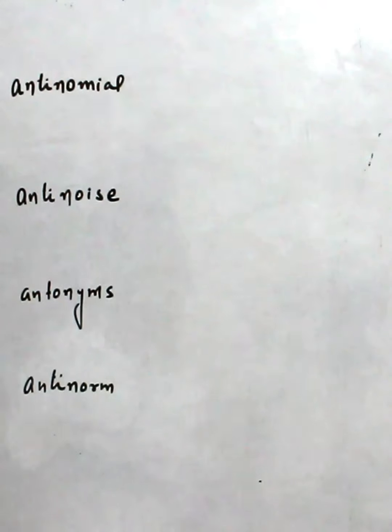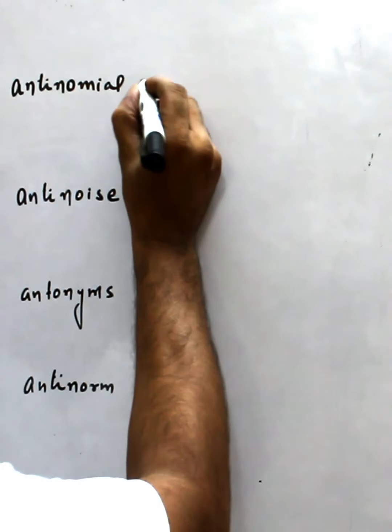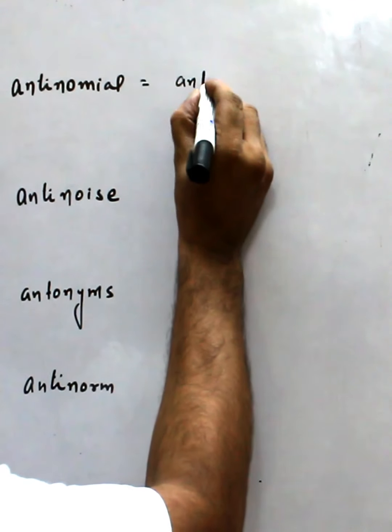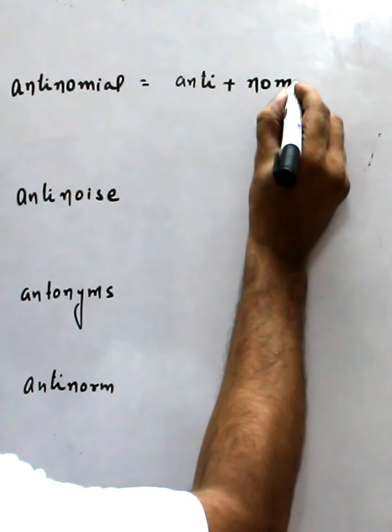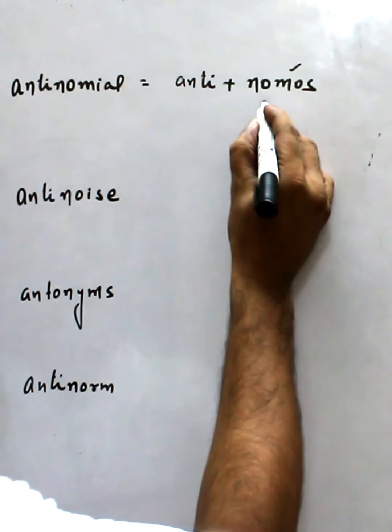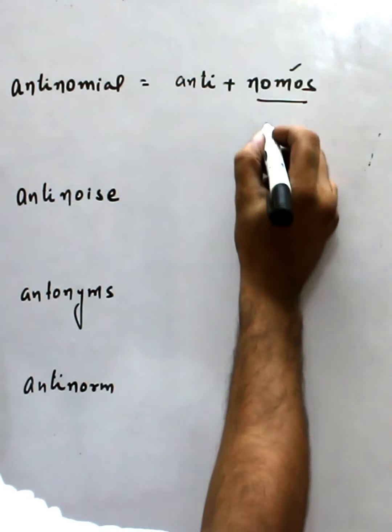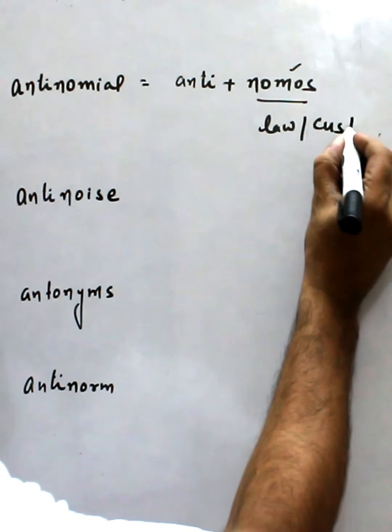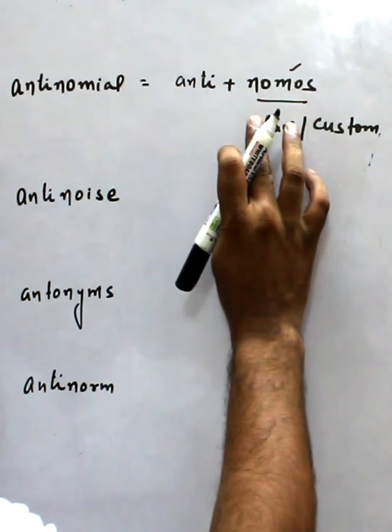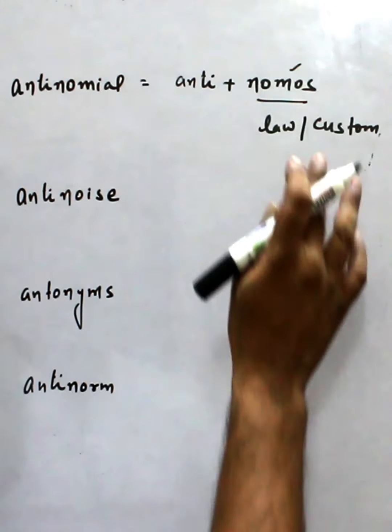Okay, some more words. Antinomial. Now anti means against, and this is the word nomos, the Greek word. Nomos means law or custom. That means this means against the law.